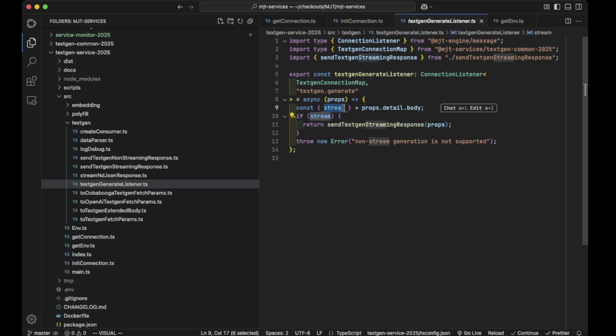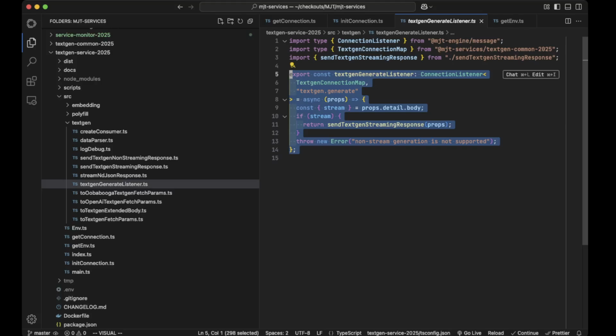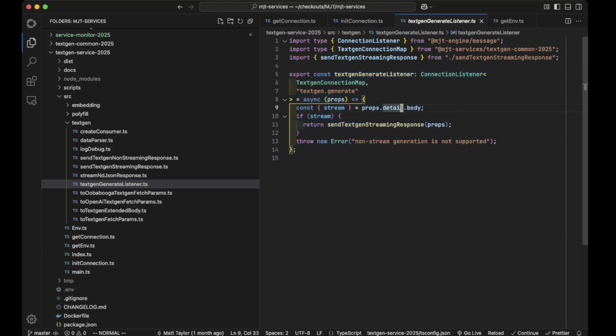So this is essentially like your function. Think of it like that. Like, hey, here's your function call. And so the body gives you the arguments for the action you're trying to do. In this case, we're just looking at whether this is for text generation, whether you're streaming or non-streaming.